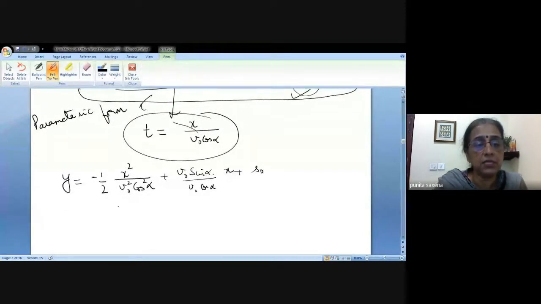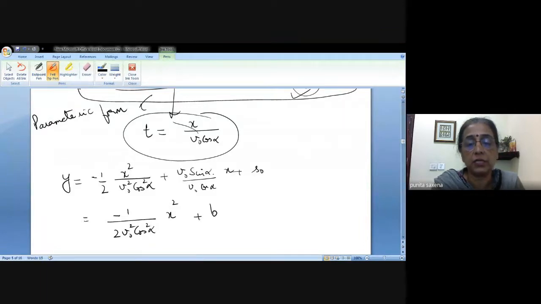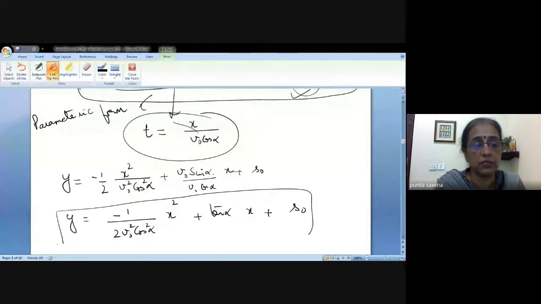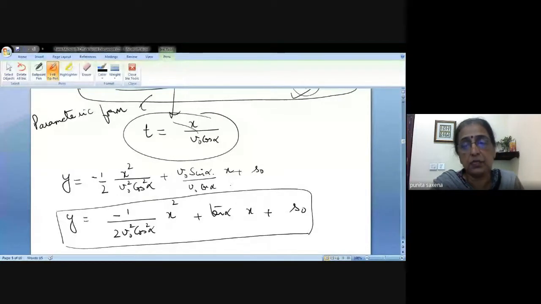So that means this is nothing but minus 1 upon 2 V naught square cos square alpha into x square plus tan alpha into x plus s naught. Isn't it this equation that you have got? See here, the moment you have an index naught, that means they are the initial values. So they are fixed, constants. Angle of elevation is already fixed. Cos square alpha has a fixed value.